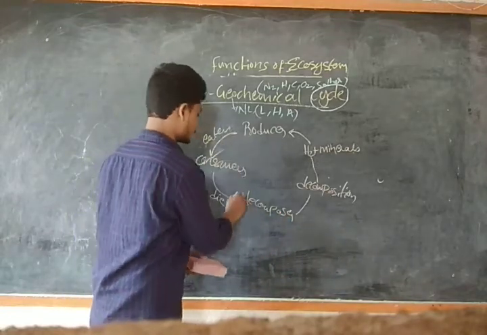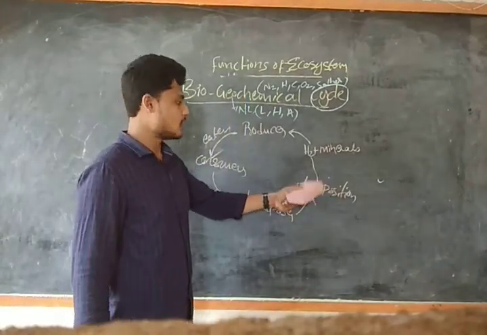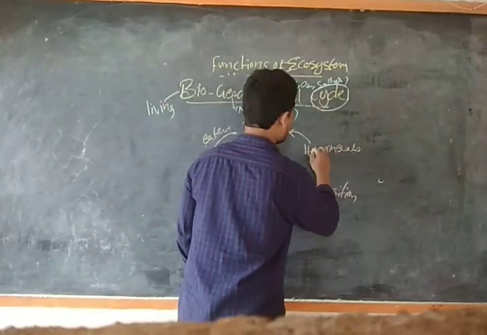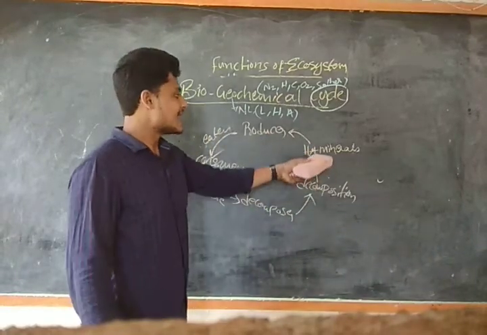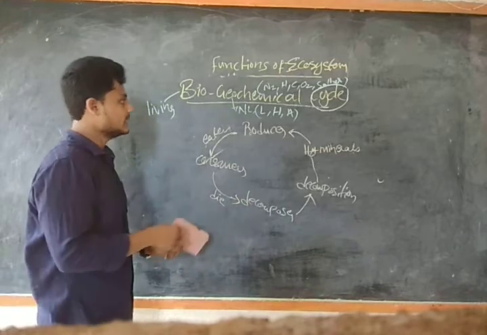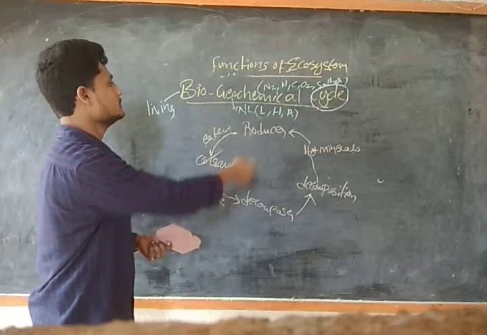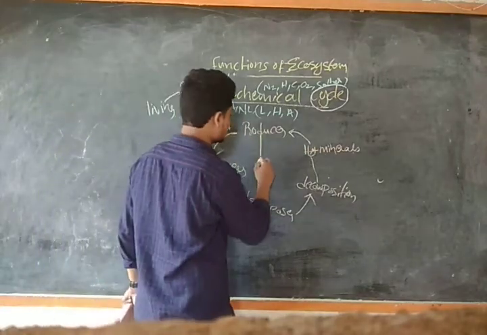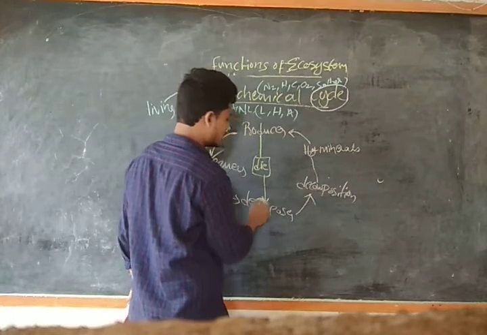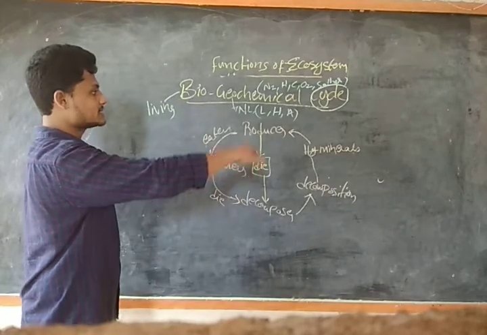Okay, decomposition process. If those are decomposed, the soil is filled with water, guys, the water and the minerals. Again those will be taken by the producers. So this is a complete cycle, guys. In this there will be transfer of the chemicals: nitrogen, hydrogen, carbon, oxygen and sulfur take place. If producers also die, guys, why? Because plants may also die, those are living beings. So they will also decompose. Again this process continues, guys. In such a way, the biogeochemical cycle takes place.